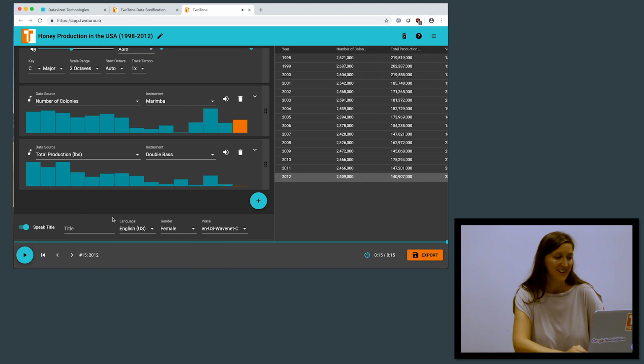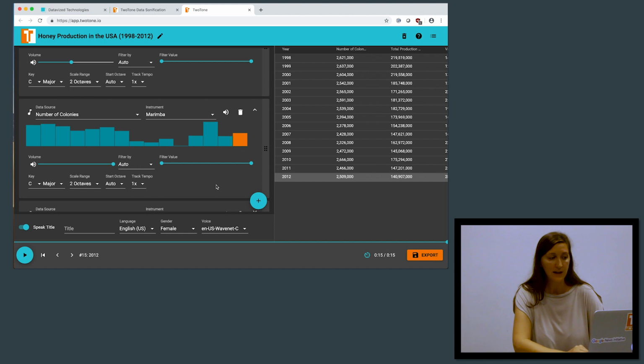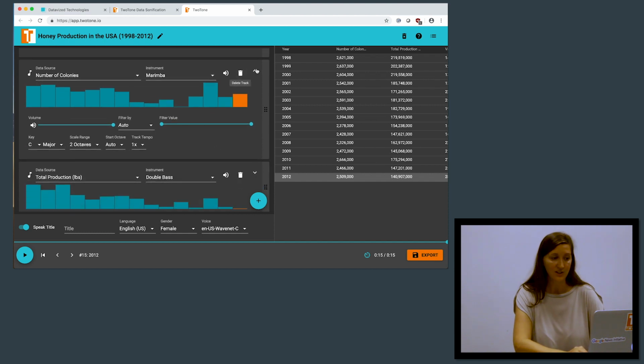Sounds pretty good. Okay, so let's go back and also now just look at some other features of the TwoTone application. So we can also filter the data. So we may just want to tell a story or represent data based on certain peaks or valleys, or especially over time-based data or seasonal data, things that occur through events over time. So we'll drop down our advanced feature here and adjust the filter value.